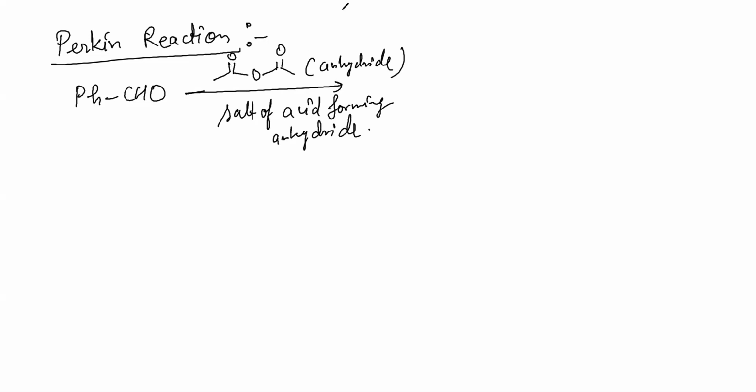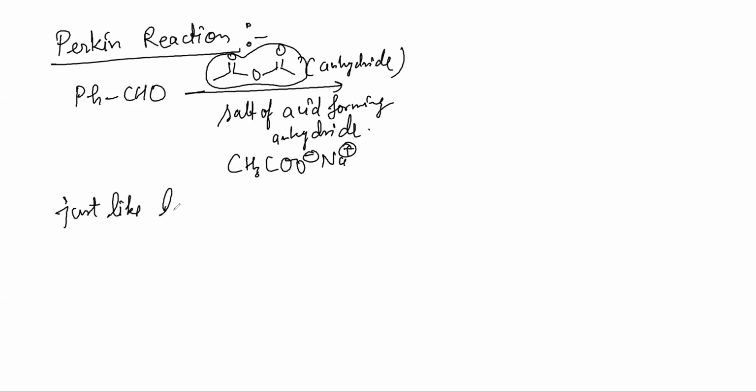Now this anhydride is formed by CH3COOH. So we take a salt, CH3COO minus, here. Okay. So it is just like aldol. Exactly the same as aldol. No difference. Actually, instead you should say cross aldol. Exactly like cross aldol. How? Let me show you.